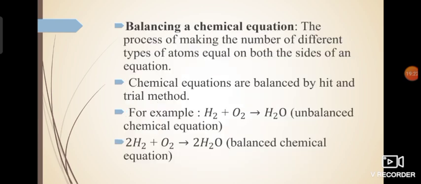Next, now the question arises: how are we going to tackle this problem, how are we going to balance a chemical equation? We have already discussed the difference between balanced and unbalanced equations. Now the question arises how to balance it. Now what does this word balancing mean? Balancing means the process of making the number of atoms of each element equal on both the sides of the reaction. Now we have to do it, we have to make the number of atoms of each element equal.